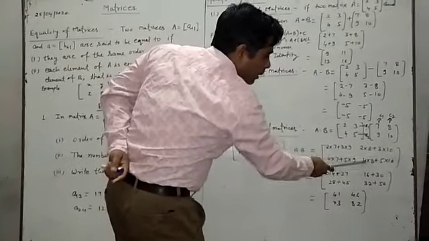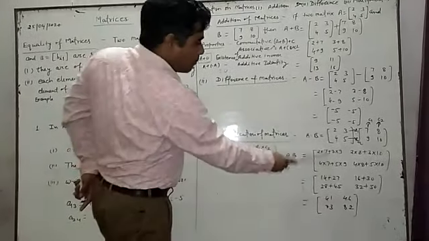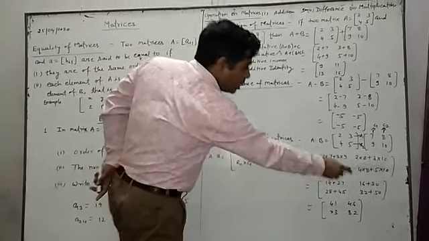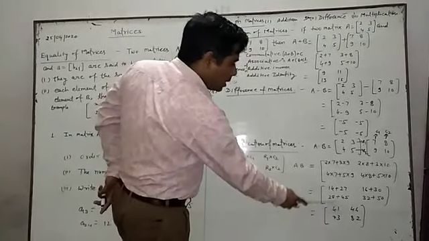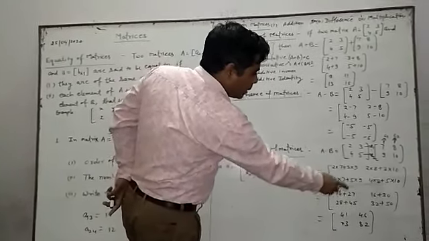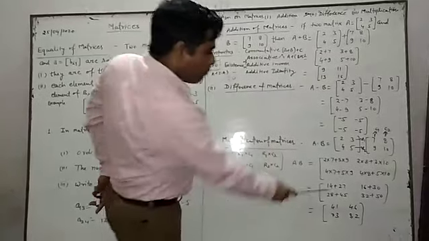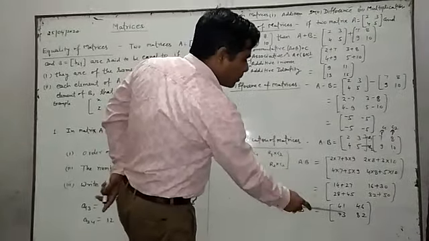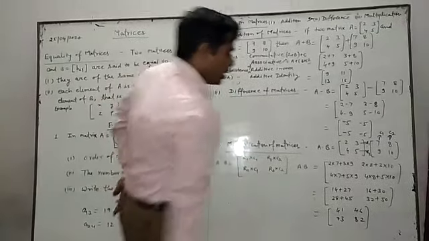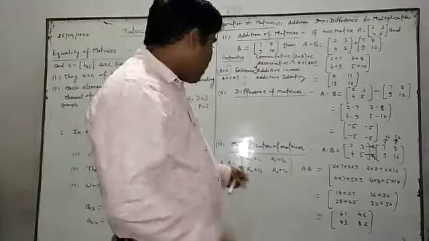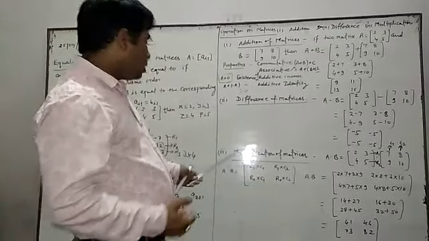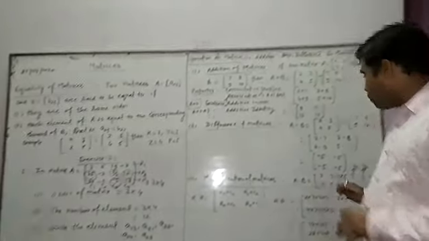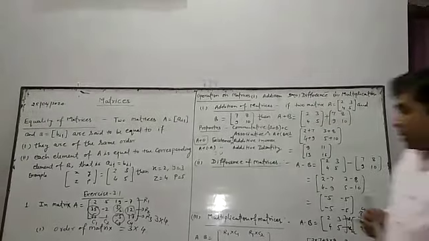Now we write: 2 sevens are 14, 3 nines are 27, 2 eights are 16, 3 tens are 30, 4 sevens are 28, 5 nines are 45, 4 eights are 32, 5 tens are 50. Now 14 plus 27 is 41, 16 plus 30 is 46, 28 plus 45 is 73, 32 plus 50 is 82. Now this is a very important point for your whole chapter, so be careful, we have to understand this one.